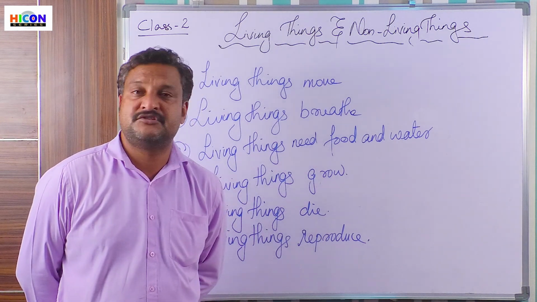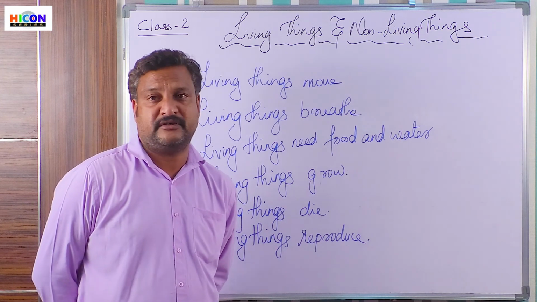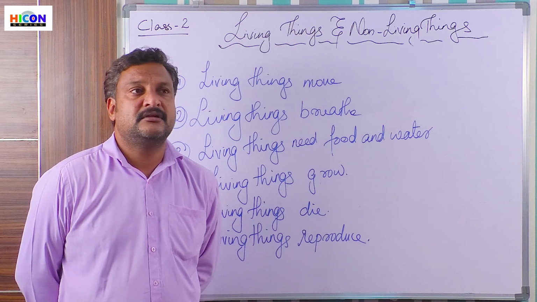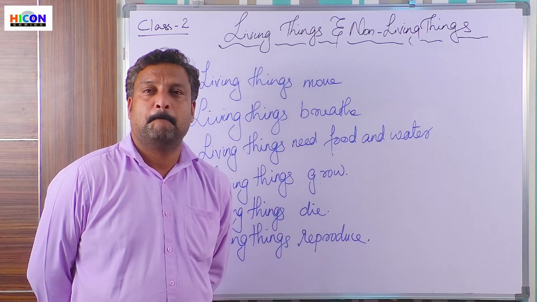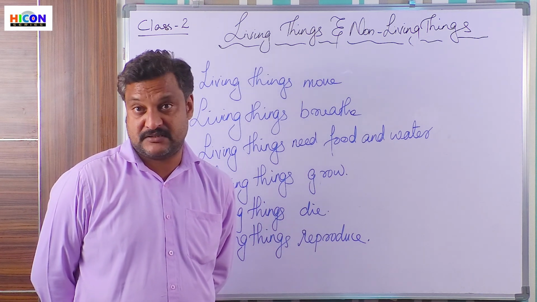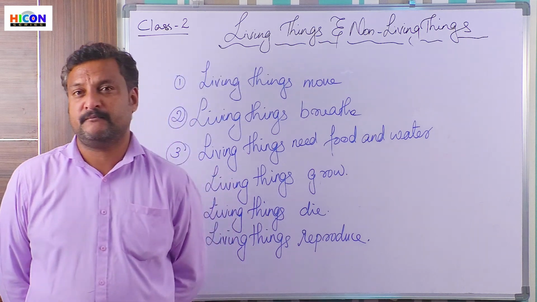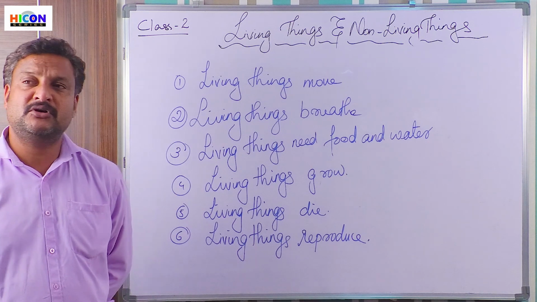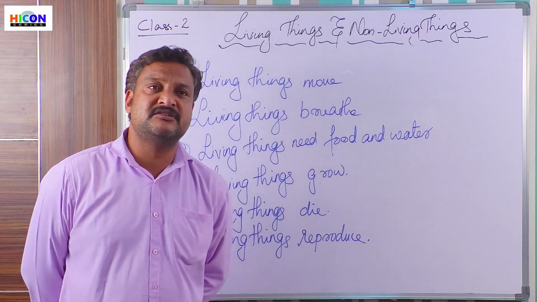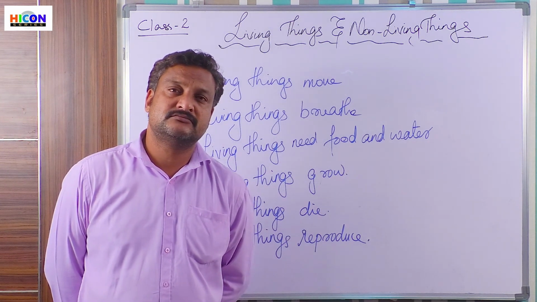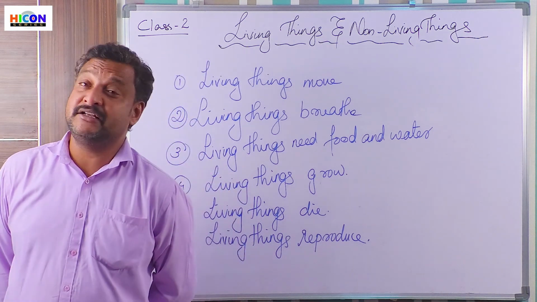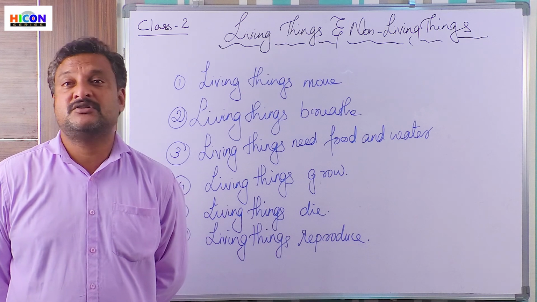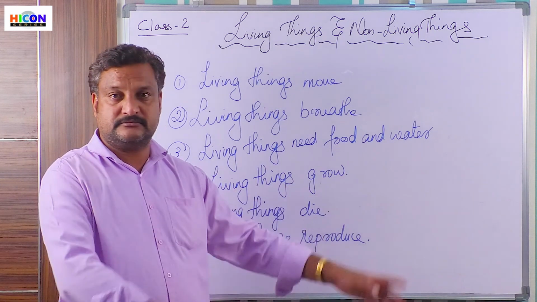Say, for example, chair is a non-living thing. Table is a non-living thing. Then we have bus, a non-living thing. So we will check. Living things move. What about non-living things? Can non-living things move? Can a chair move by its own? It should move by its own, not that somebody has to pull it.